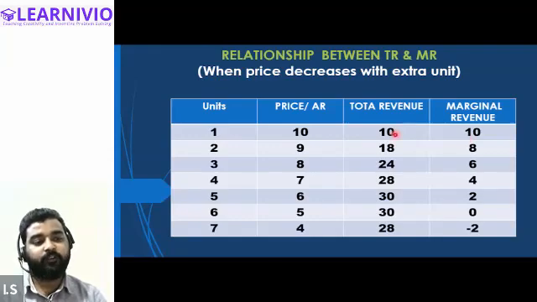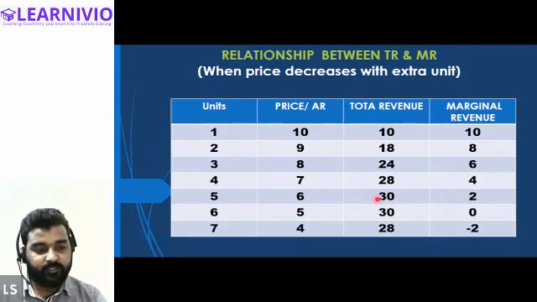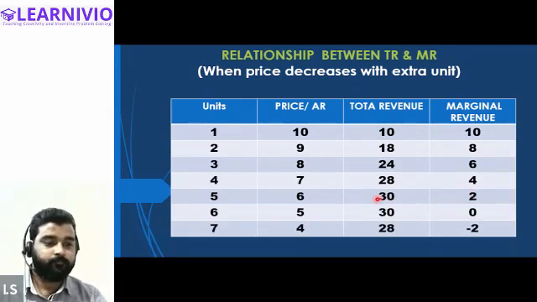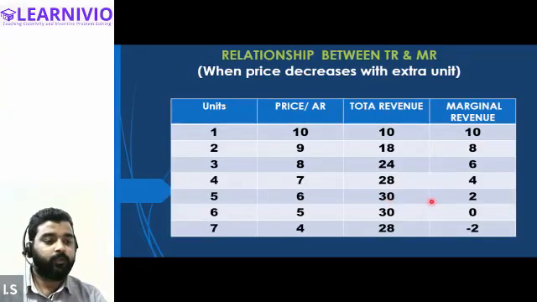Now look at the total revenue. You will notice that when marginal revenue is declining, total revenue is increasing. Total revenue at the first unit was 10, then 18, then 24, 28, 30. Till the fifth unit, when marginal revenue is declining, total revenue is increasing. Yes or no? Is this clear to all of you? Yes, sir. Okay.